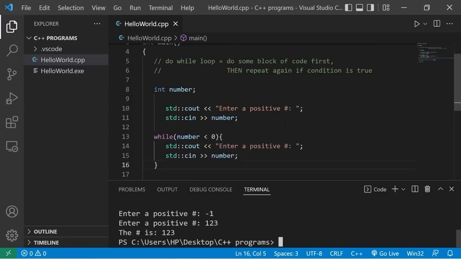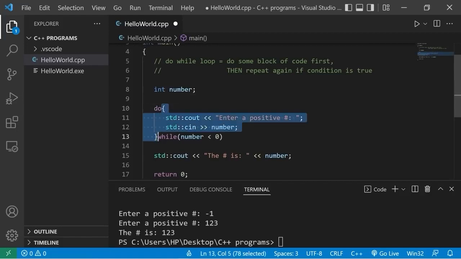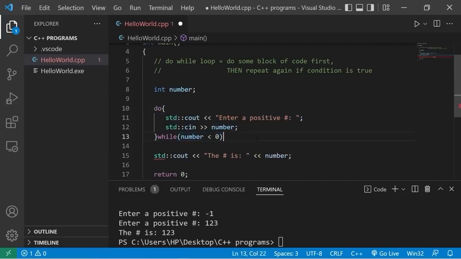This does work, but there's a much better way of writing this because we're repeating at least 2 lines of code when we really don't need to. We need to run this block of code once and then repeat it if this condition is true. Well, you know what would be great for that? A do-while loop. Let's eliminate these 2 lines of code. To create a do-while loop, we will move this condition to the end. While, then our condition, preceding the left curly brace, right, do. Do this code once, and then check the condition. Make sure you have a semicolon at the end.